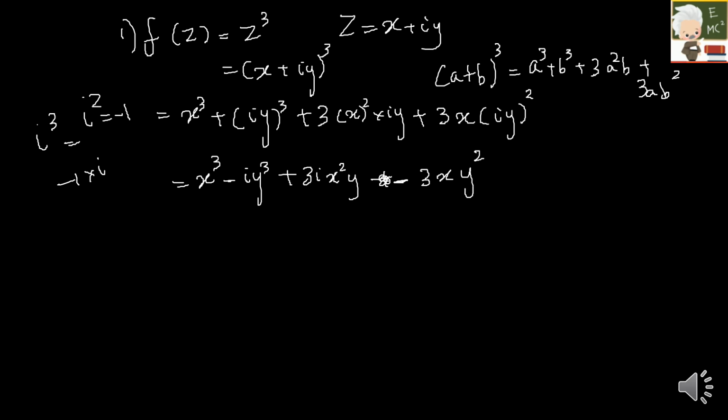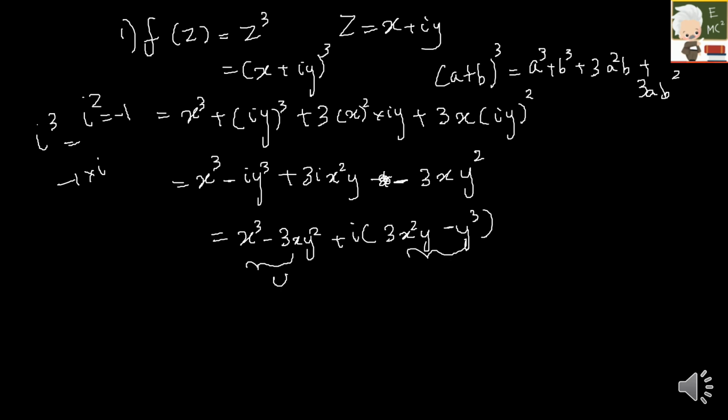So let me separate the real terms and imaginary terms. Which will be x cube minus 3xy square plus i into (3x square y minus y cube). So I have separated my real term and imaginary term. This is my u and this will be my v. So I have to find whether my function is analytic or not. For that we have to satisfy our CR condition, which is the Cauchy-Riemann condition.